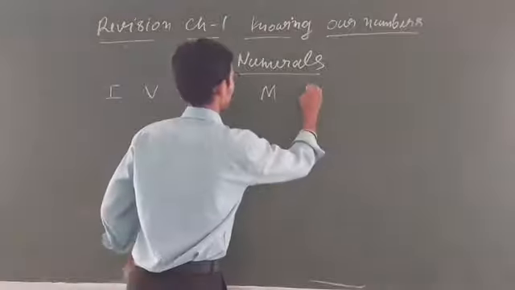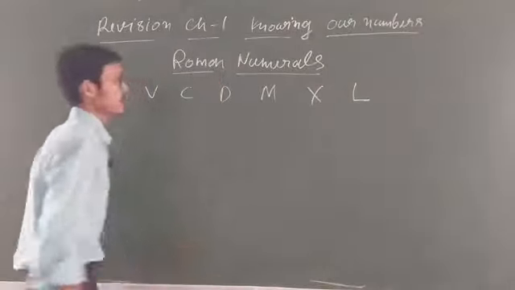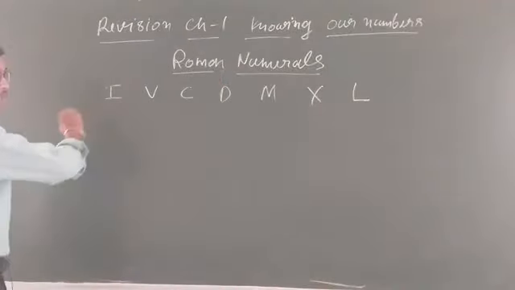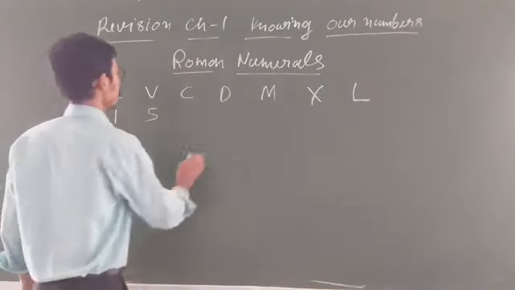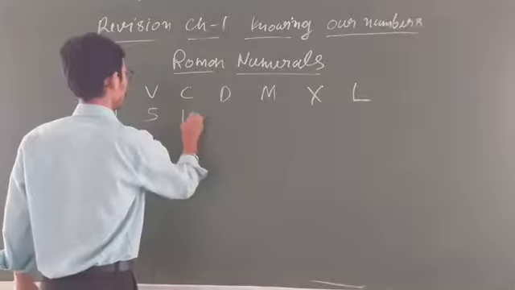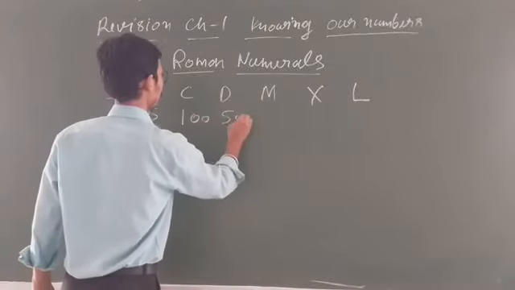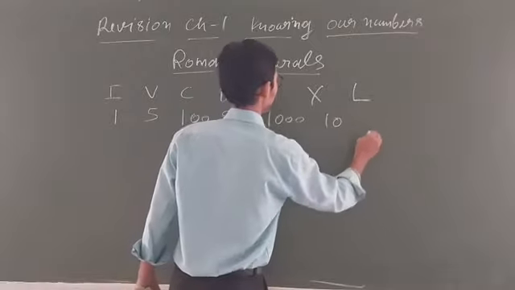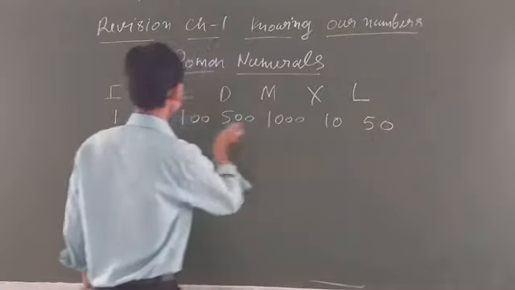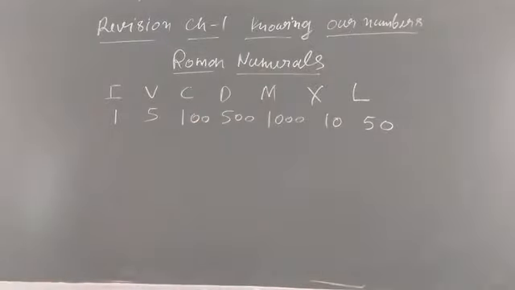Also you can write down here X, L. This is not serial wise. Okay? Now, this represents 1, this is 5, and C means 100, D means 500, M means 1000, X means 10, L means 50. So this is not serial wise. You can write it down serial wise. Clear? Because in examination it will not come serial wise.